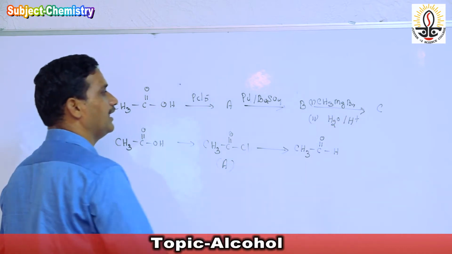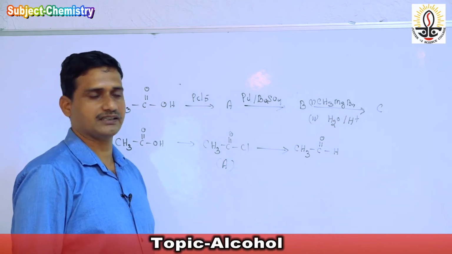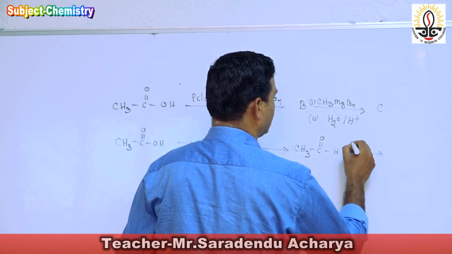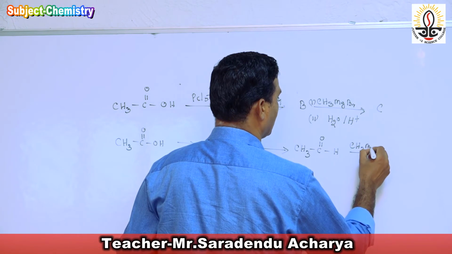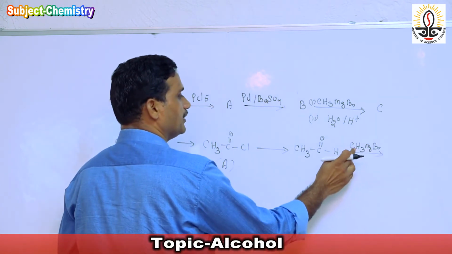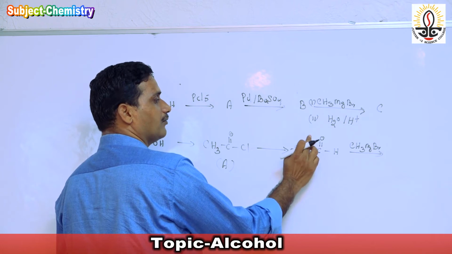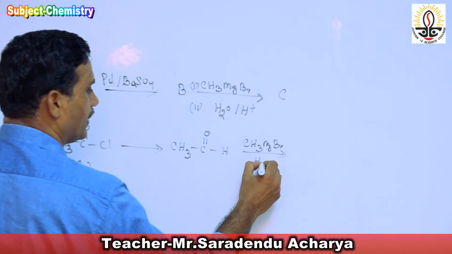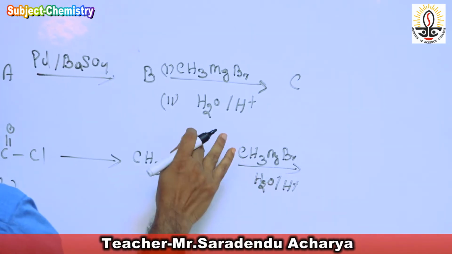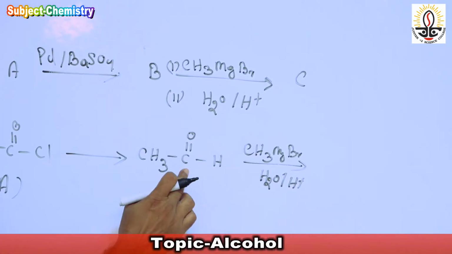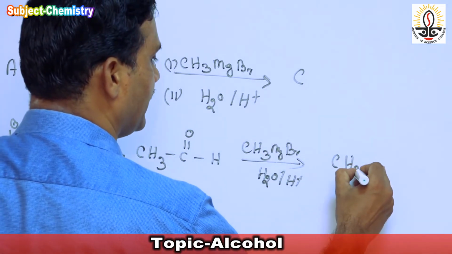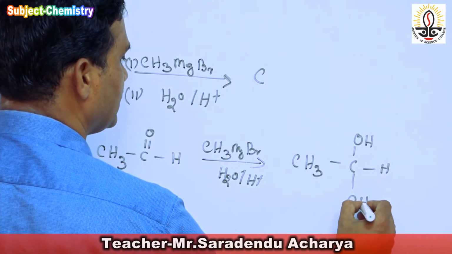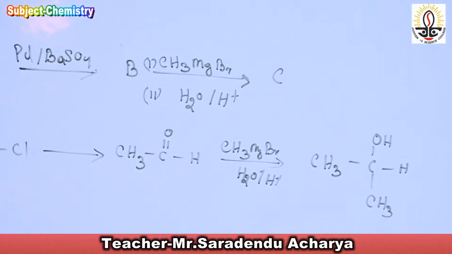And this acetaldehyde again reacts with Grignard's reagent, CH3MgBr. The methyl group attaches to this carbon, the double bond shifts to the oxygen and the oxygen bonds with magnesium bromide. It is followed by acidic hydrolysis, so this group becomes OH and the methyl group is attached to this carbon. So here it is CH3 single bond C OH, bond H, and CH3, we get a secondary alcohol.